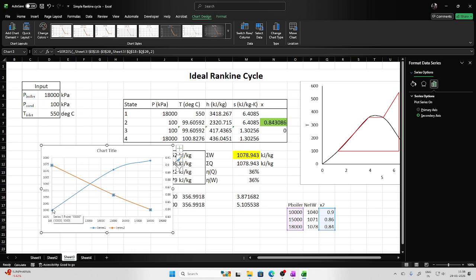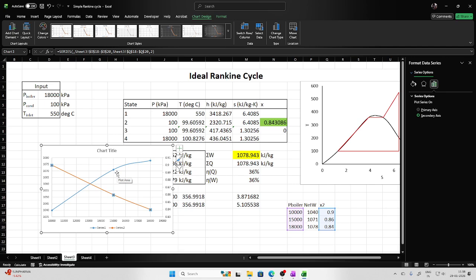Whereas if I increase the boiler pressure, work output is increasing, but then it is reducing. So basically it is increasing at a reducing rate. So we are not getting that much benefit in terms of work output as I increase the boiler pressure beyond a certain limit.